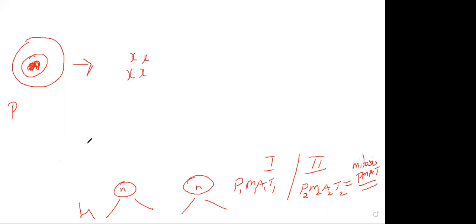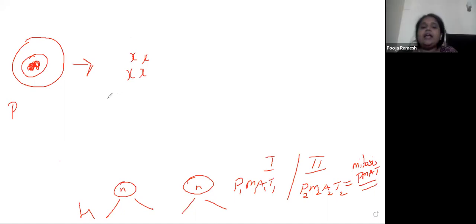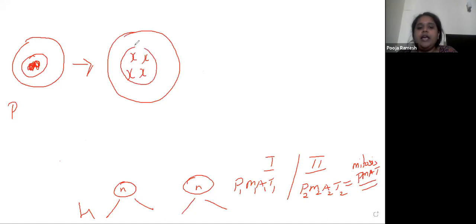Then towards the end of the prophase, when the metaphase is going to begin, all the cell organelles and the nuclear membrane will vanish.